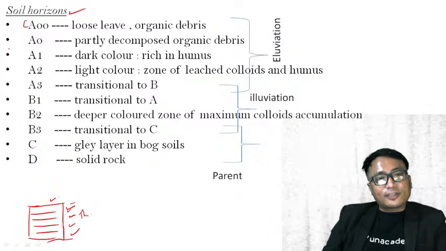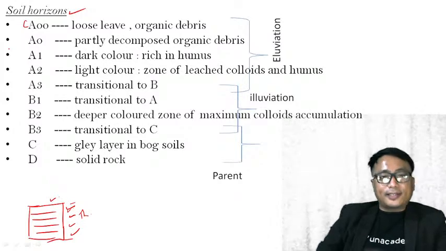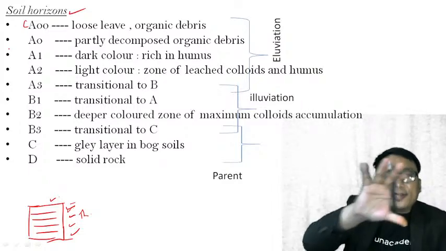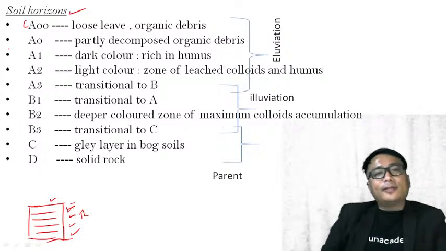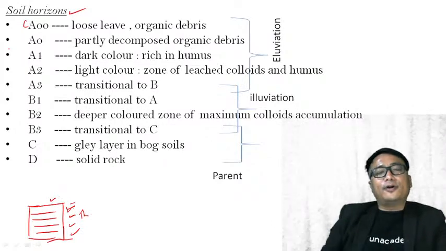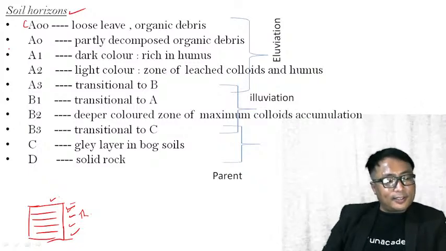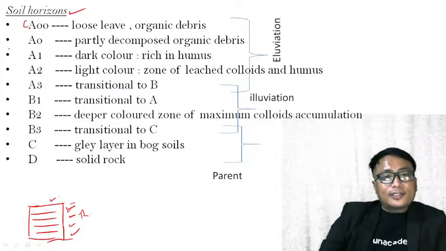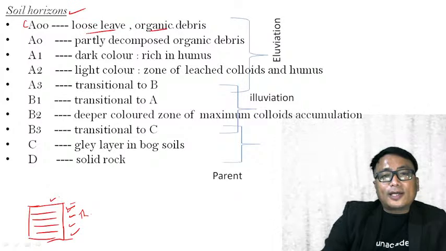But for the sake of explanation, we are taking this as a general understanding of the soil profile and its different horizons. The first horizon, the topmost layer of the soil, is known as A00. What does it mean? The first or topmost layer of the soil will consist of loose leaf or organic debris.